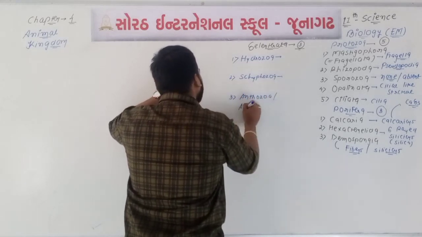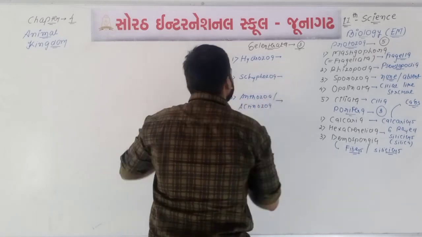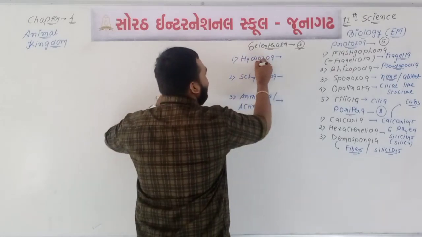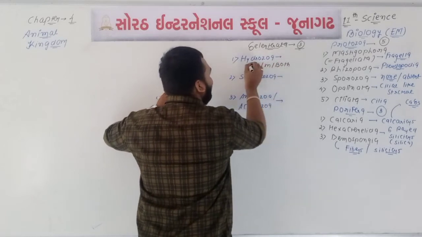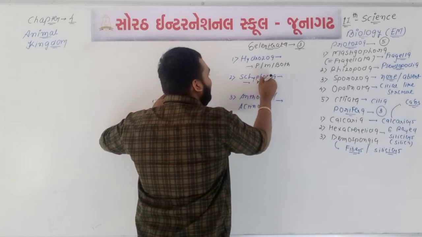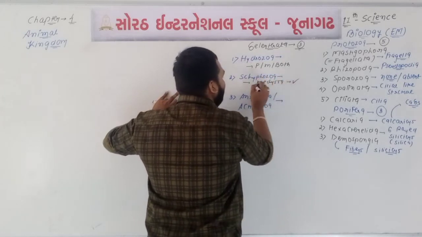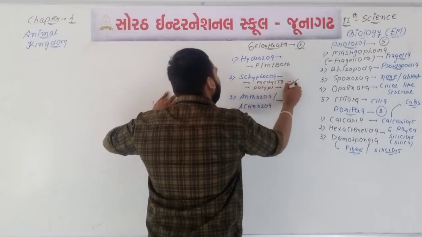In Hydrozoa, there is presence of either polyps or medusa or both. In Scyphozoa, only medusa is present. Yes or no? Only medusa is present, which means we can say that polyps are 100% absent.